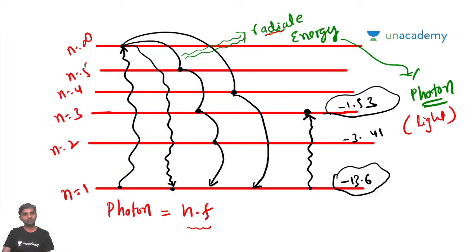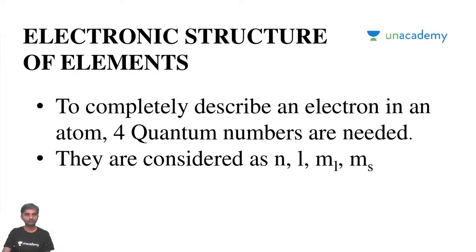Okay. Let's move on. Now, this is one more very important topic: the electronic structure of an element. So far, we have discussed what an electron is, how many electrons there are, all these things. Now we'll talk about something called the electronic structure of elements. We'll go to the next level.